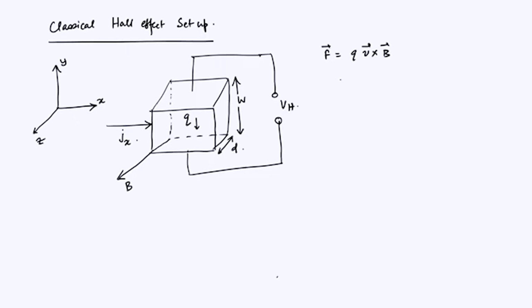So, what it means is that there is q v cross B, that is the Lorentz force due to the magnetic field, but there is also a force due to an electric field, in the direction of the electric field. So, the total force is equal to F_B plus F_E.